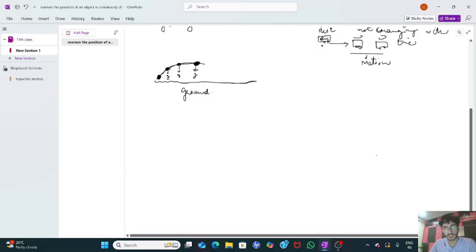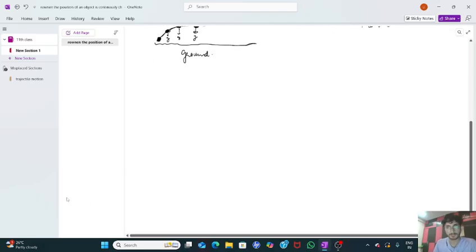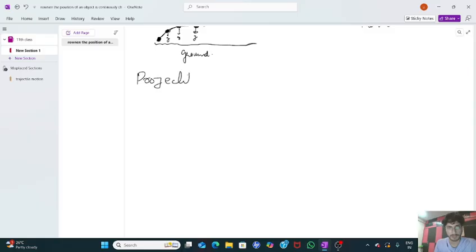Now we have projectile motion here. What is projectile motion? It is a combined term. Have a look at it. First I will tell the definition of projectile motion orally. When an object is thrown obliquely, the most important word here is obliquely. I will explain the meaning of obliquely onwards. When an object is thrown obliquely near the Earth's surface and it moves under constant acceleration, have a look at what I am trying to say.